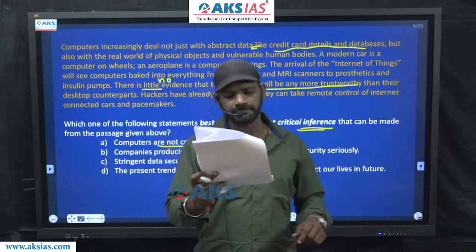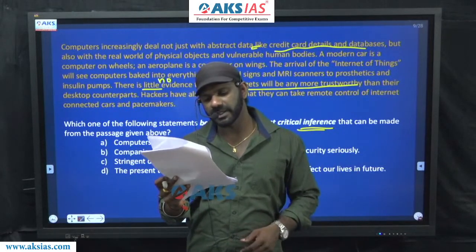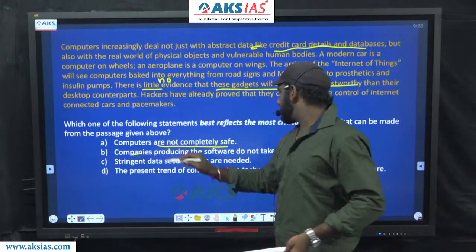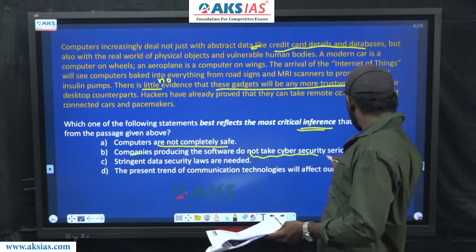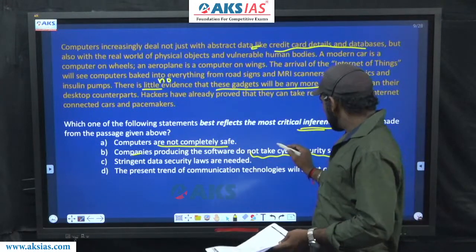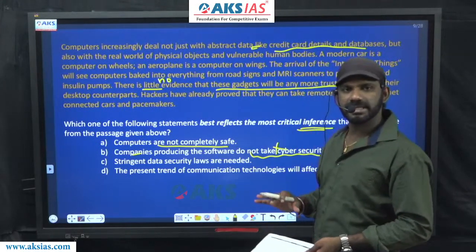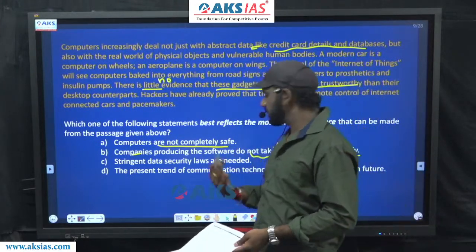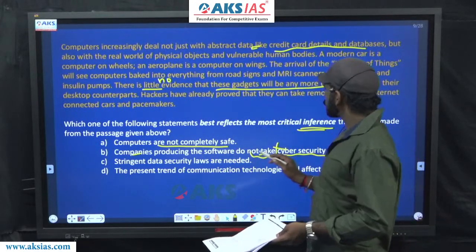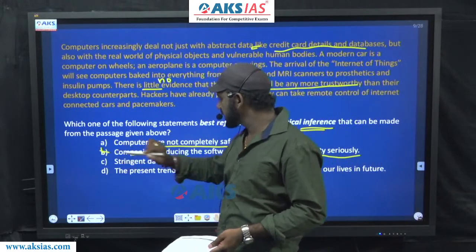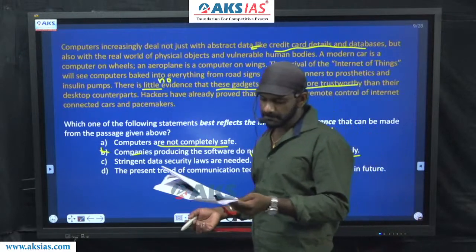Leave it there. Come to B. Companies producing the software do not take cyber security seriously. Companies not taking cyber security seriously is not a part of the given paragraph. As in, no detail in any option must go outside the paragraph or beyond the paragraph. This is not a part of the details there in the paragraph. This is an inferential question. B is eliminated.